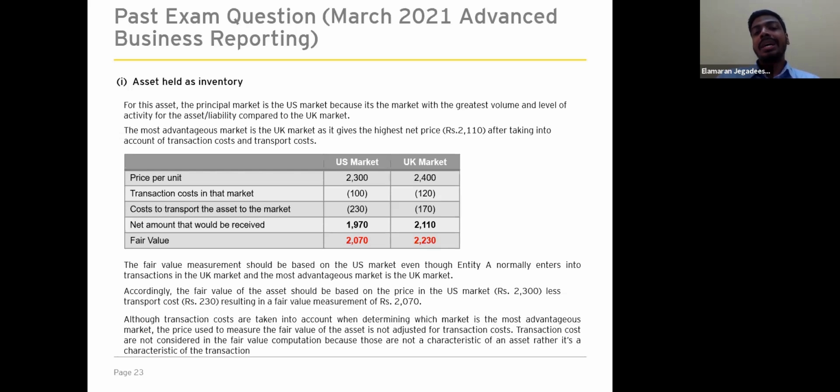Even though the US market fair value is lesser than the UK market, since it's the principal market, we need to recognize the asset based on the price determined by the principal market. So that's the answer for the first scenario.